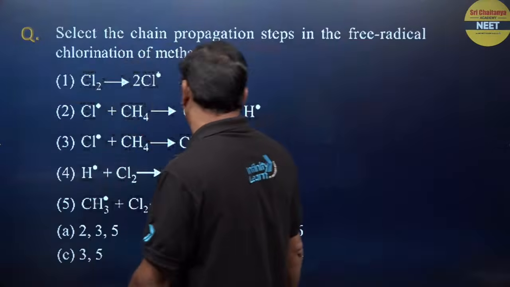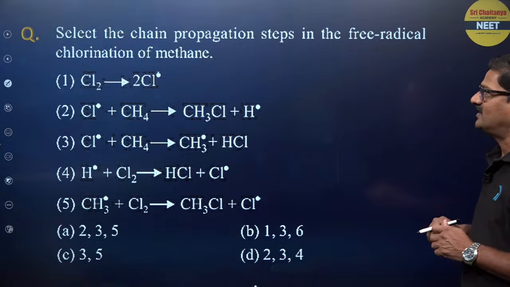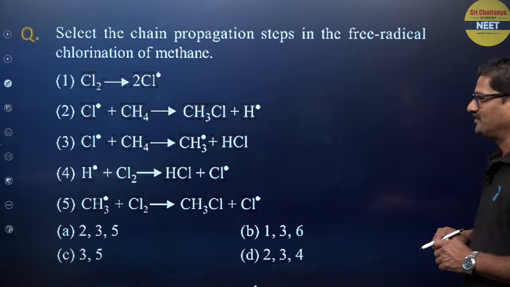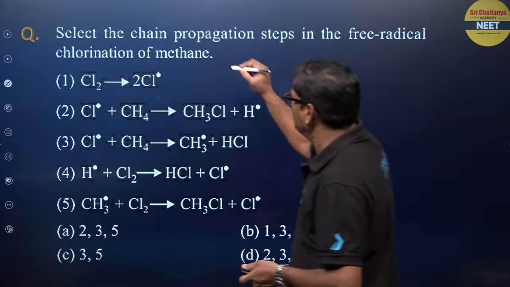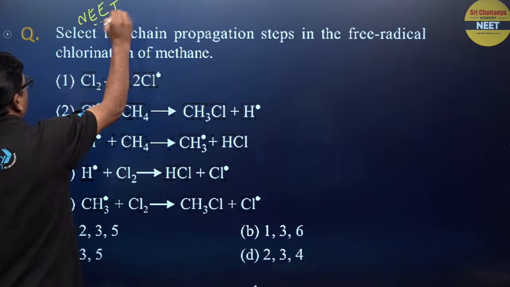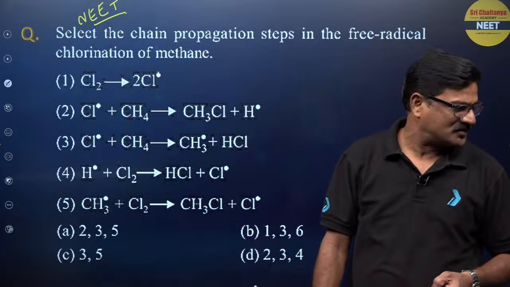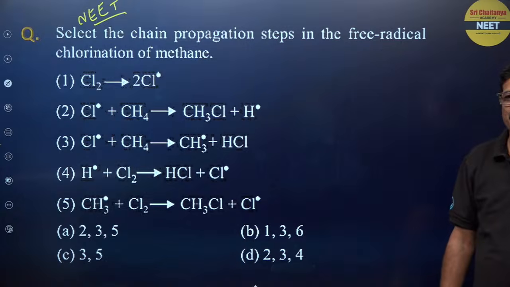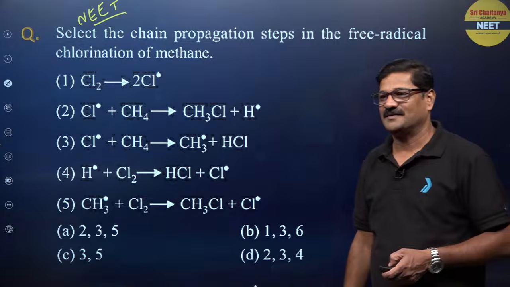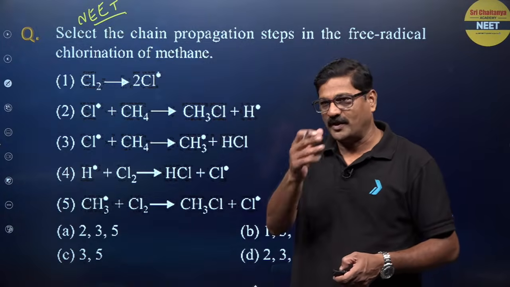Now, select the chain propagation step in the free radical chlorination of methane. The NEET examination demands this type of question. Bhaskar, what could be the answer for this question? Chain propagation step.